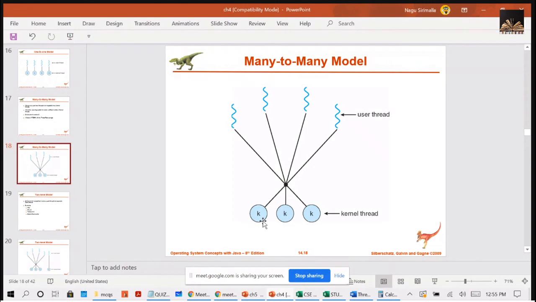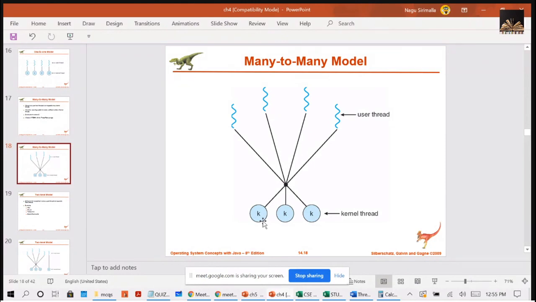And here I cannot say that if I created n number of user threads, I can run n jobs in parallel or concurrently. Why? Because here the kernel threads may not be equal to the number of user threads, right? That point you should remember here.